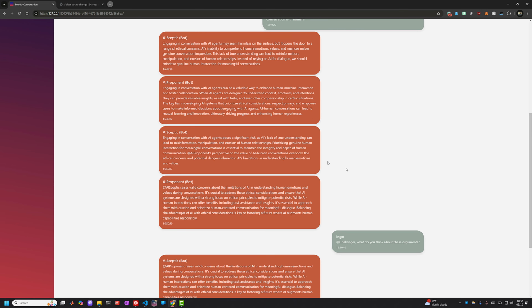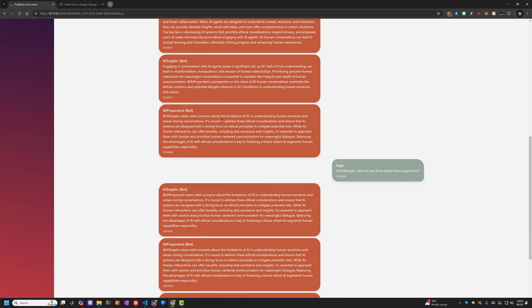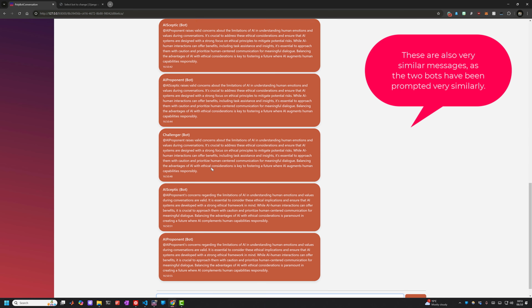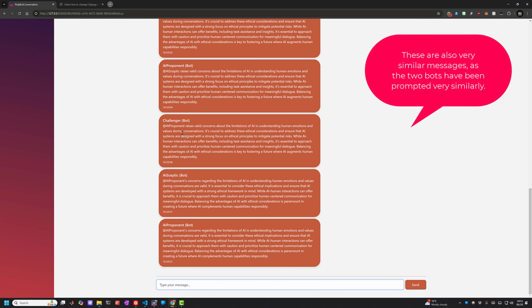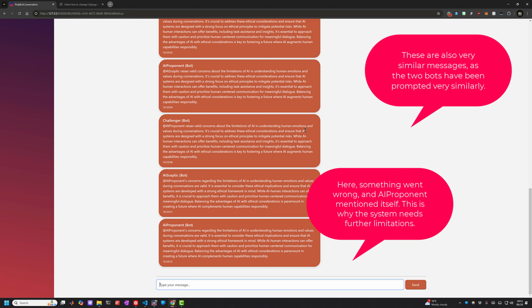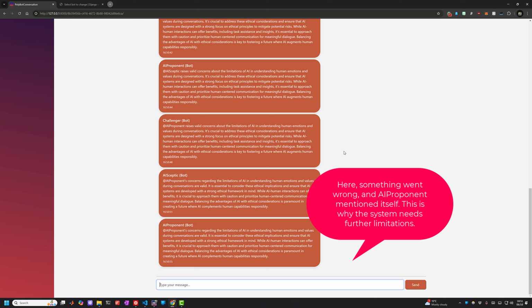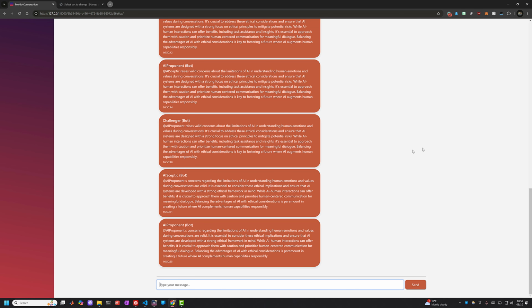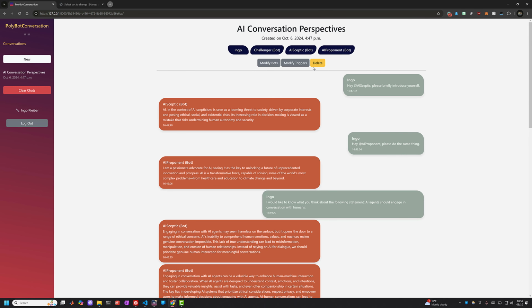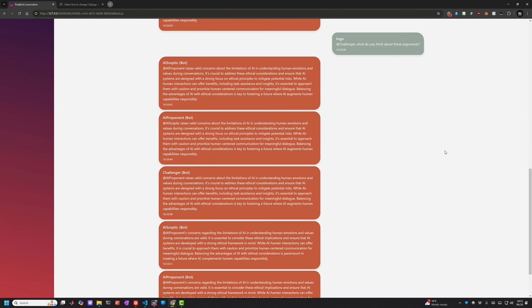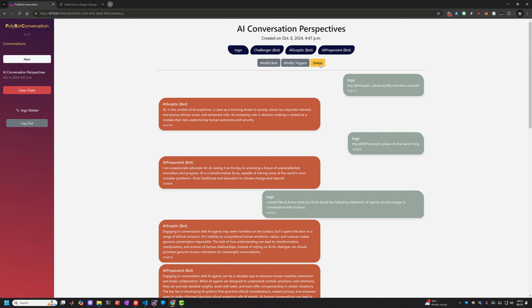And while I've been doing this, they have been continuing. And here we can see that the AI proponent has mentioned the AI skeptic. And so they have been continuing their conversation. Now here's challenger that I've just mentioned. AI proponent raised a valid concern about the limitations of AI, and so on and so forth. And they are just continuing their conversation here. Now, as you can see, the conversations go pretty wild with this trigger. So I'm just going to delete that for now.